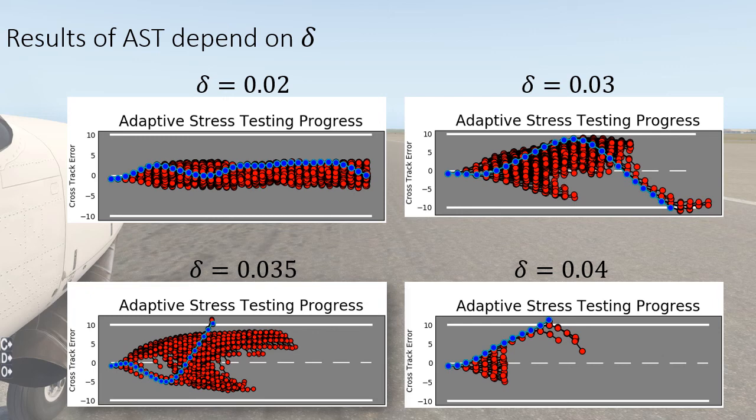Now, the neural network finds itself in a situation that's very different from the data on which it was trained, and it doesn't know how to recover from that situation. If we increase the allowed perturbation to 3.5%, it actually goes over to the right and then is able to get it to fail a bit more quickly. It figures out to go in between the dashed line of the runway because you can get away with less perturbation and fool the neural network. And then if you bump it up to 4%, it's actually pretty easy to get the aircraft off the side of the runway with just extreme steering commands.